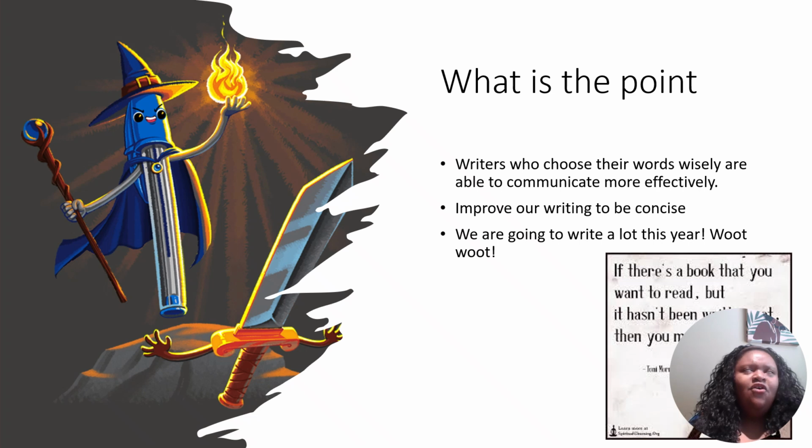So you're probably thinking, well, what is the point of all this? This is nonsense. It's not. Okay, so it says, the point is writers who choose their words wisely are able to communicate more effectively. Like looking at that last passage, we could have just said the house, what people lived in the house, and it was a happy house. But no, they decided to go into details and really say what they wanted to, and use their word choices correctly to create that emotional reaction in us as readers. And it also helps us improve our writing to be concise. And we're going to do a lot of writing this year.